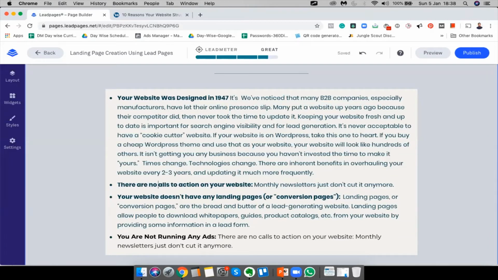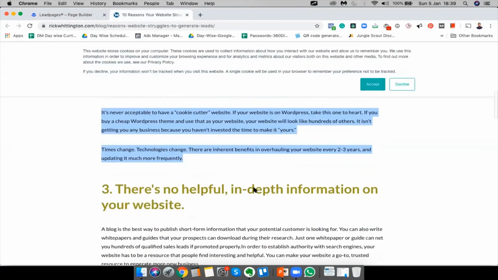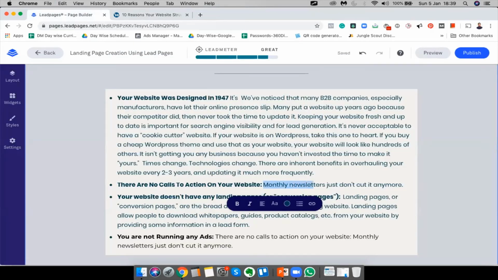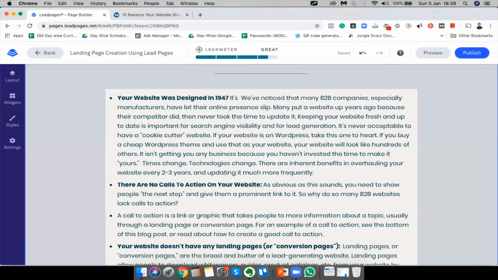There are no, you know what, I'm going to use the initial caps because that looks pretty nice. All right, so far so good.